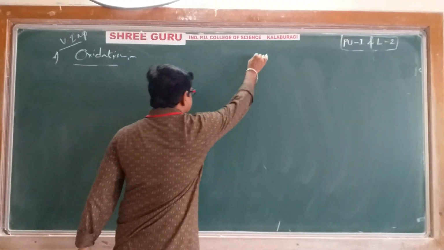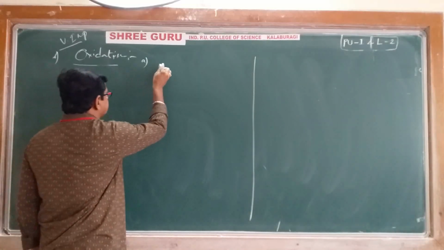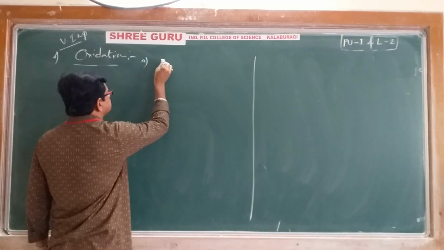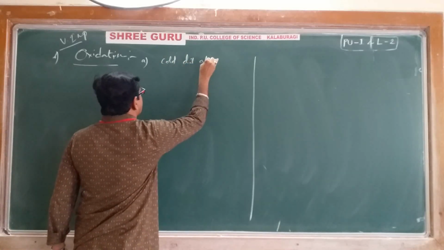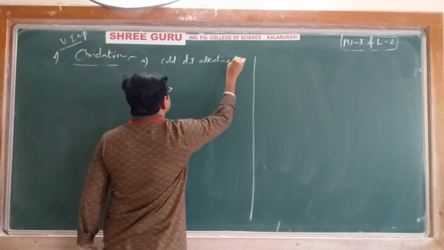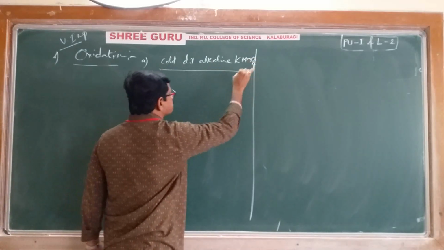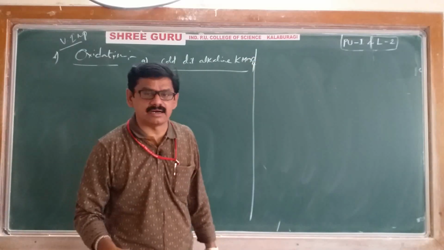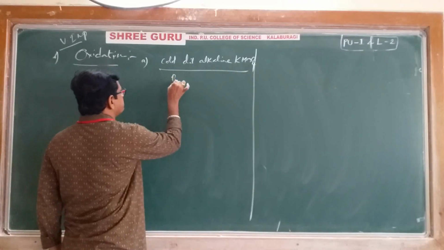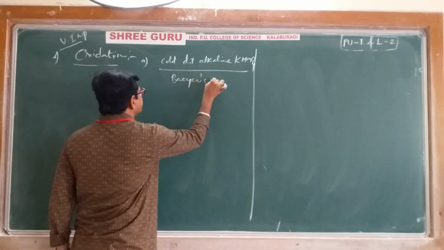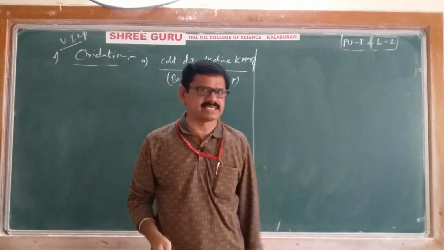First, I am just doing a bifurcation. First, here A, I'll take cold diluted alkaline KMnO4. Potassium permanganate I am using, because potassium permanganate is the best strong oxidizing agent, and cold diluted alkaline KMnO4 is also called Bayer's reagent. It is Bayer's reagent, its name. In case 1, in case A, we'll use Bayer's reagent.